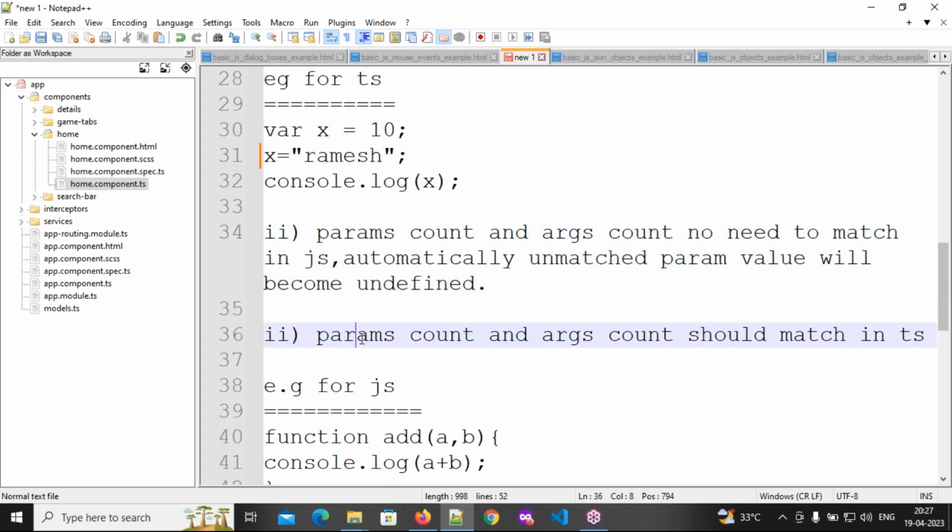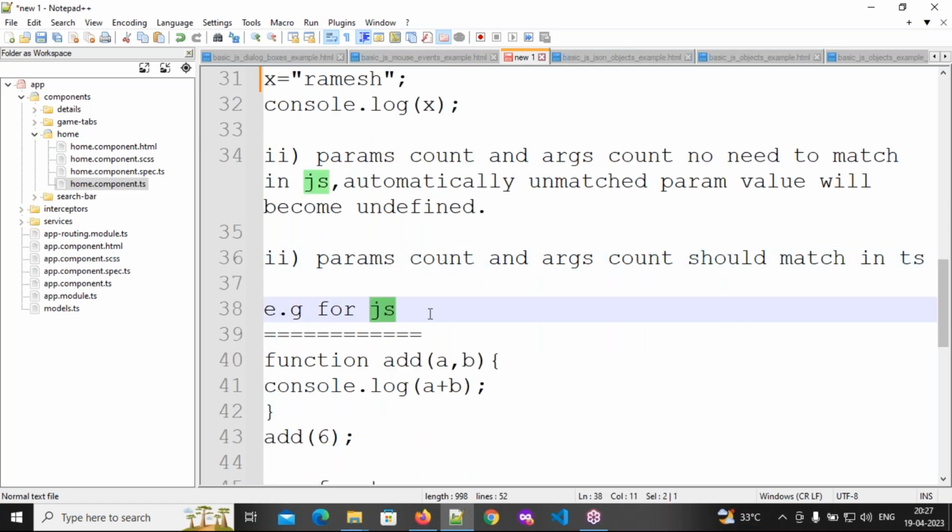But here, params count and arguments count should match in TypeScript. Params count and arguments count should match in TypeScript. So for example, for JavaScript, here I want to perform an addition operation. So that's why I'm writing a function, and here I'm writing the function name add, with parenthesis and curly braces. I am writing a console.log statement here.